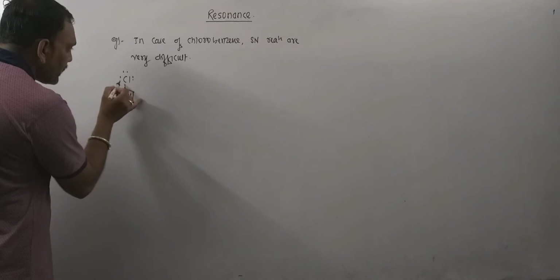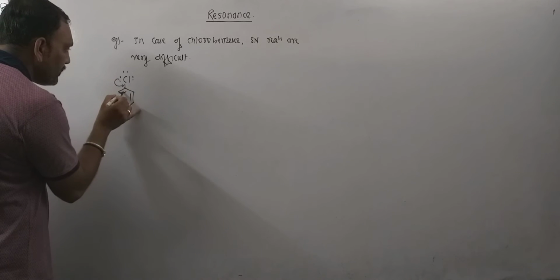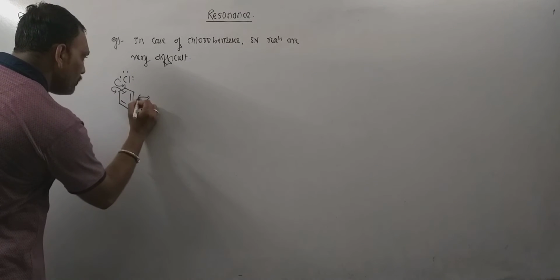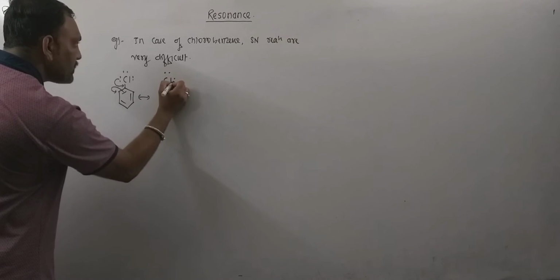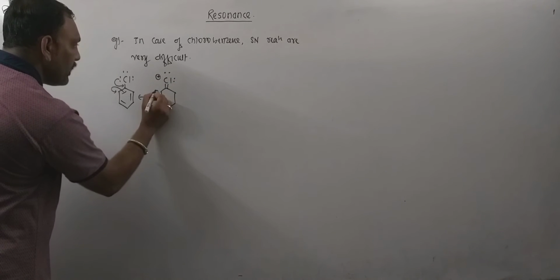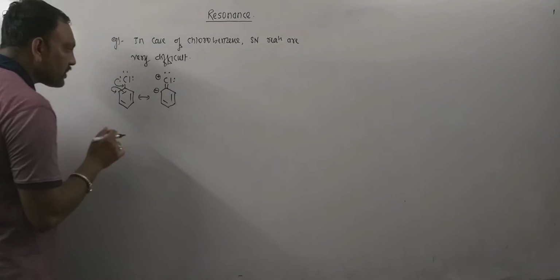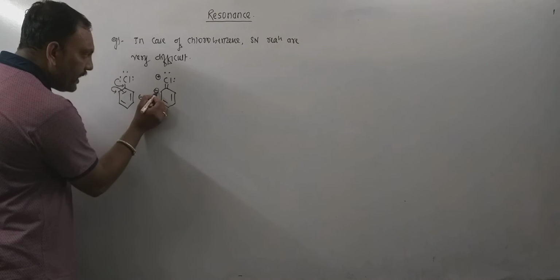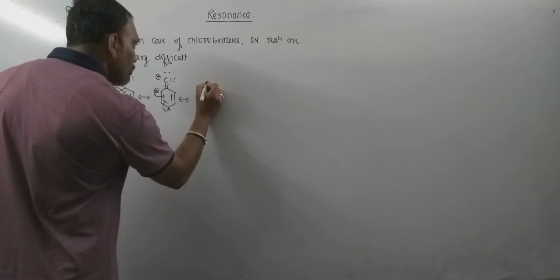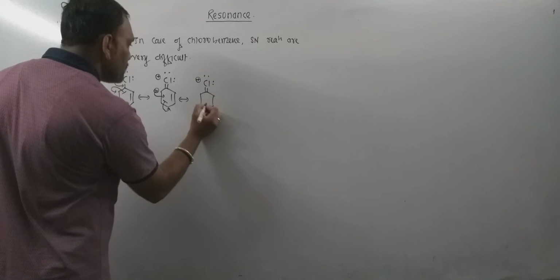So, what happens exactly? The pair of electrons from chlorine interacts with the ring in this manner. This leads to another structure which can be given on paper like this. Now, this is the charged structure, in this case carbon negative. Further, this charge can be transferred through the ring in this manner, giving a further structure.